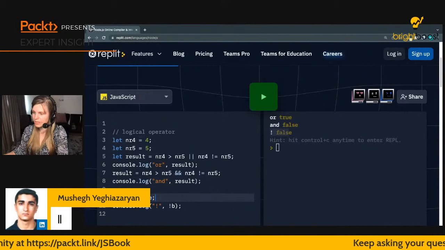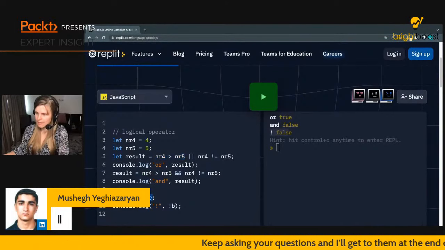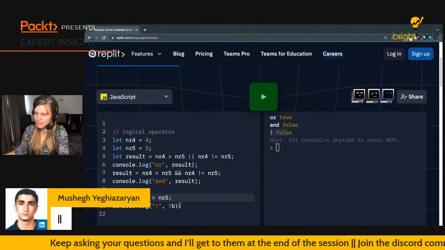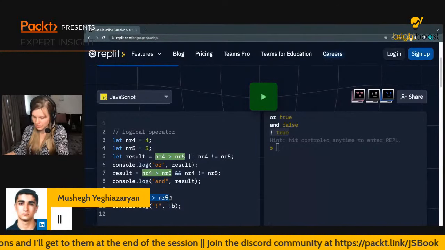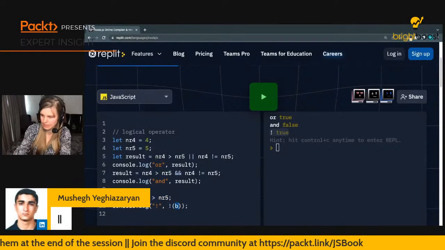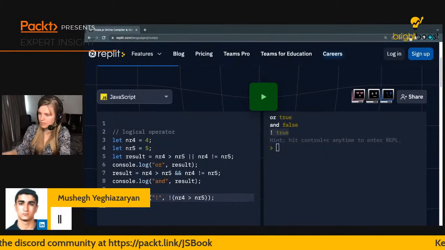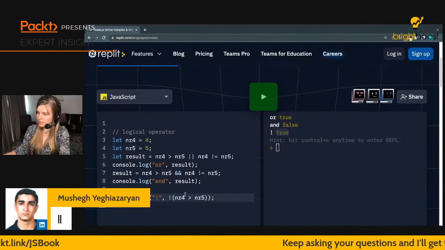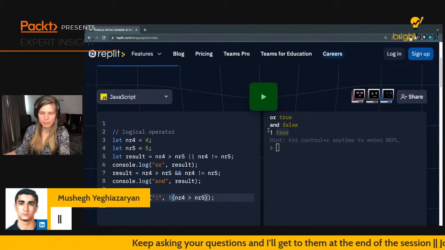But this could actually be more interesting as well. So instead, we could have something like this. Then this would evaluate to a Boolean. It would be stored in there, and then it would actually convert it like this. But what we could also do is just do this right there, and then just have the exclamation mark in front of it. And then it would be true, because it's not bigger, so this is false, but then we flip it, so it becomes true.